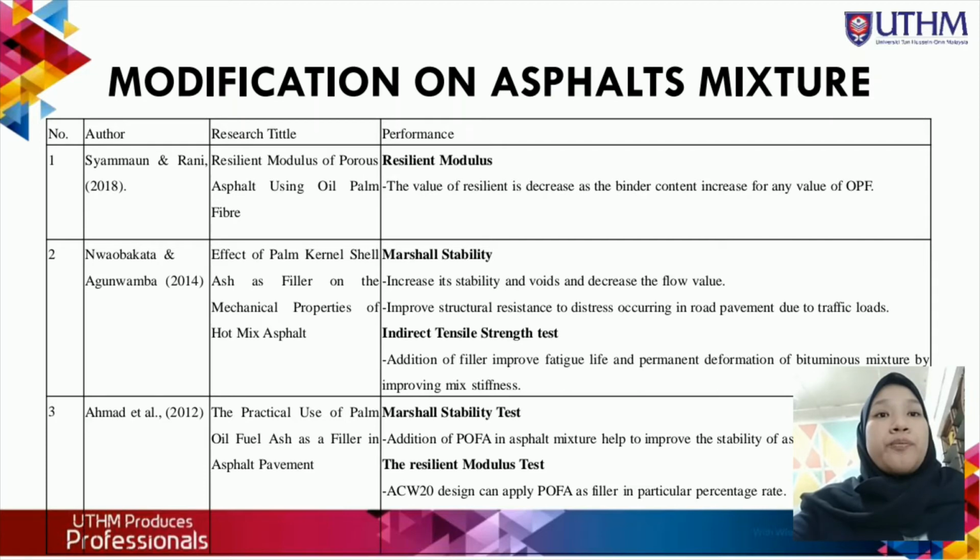Second, effect of palm kernel shell ash as a filler on the mechanical properties of hot mix asphalt by Nobakata and Aguamba. The tests they did are Marshall stability and indirect tensile strength. The third is the practical use of palm oil fuel ash as a filler in asphalt pavement by Ahmad. He used the Marshall stability test and the resilient modulus test.